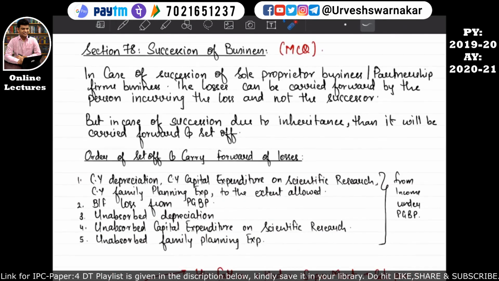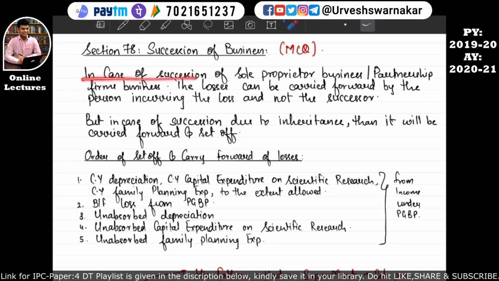So let's read this section again. In case of succession, that means transfer of the business, that means after the death of the proprietor or willful transfer, or even if the succession is not because of the debt, the father is simply transferring his business to his son, which is very much possible, then the losses incurred by the previous sole proprietor, that is the father, can be utilized by the current sole proprietor, that is the son. But if the succession is due to other than inheritance, that means sale, then such new sole proprietor will not be allowed to carry forward or utilize the carried forward losses of the old sole proprietor. I hope this is quite clear.